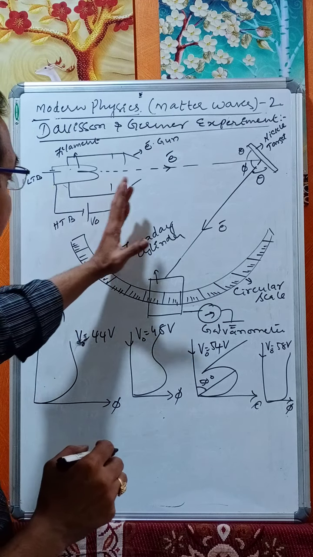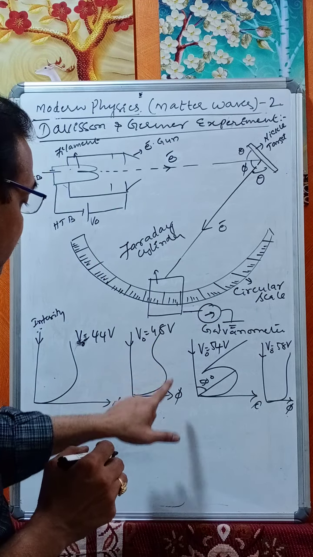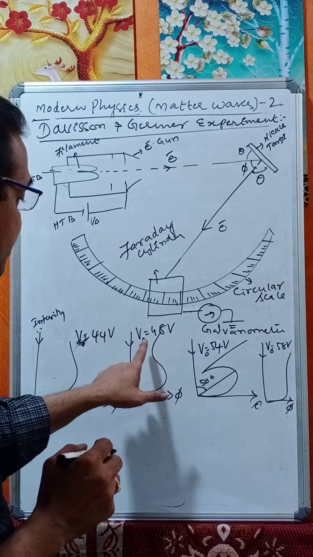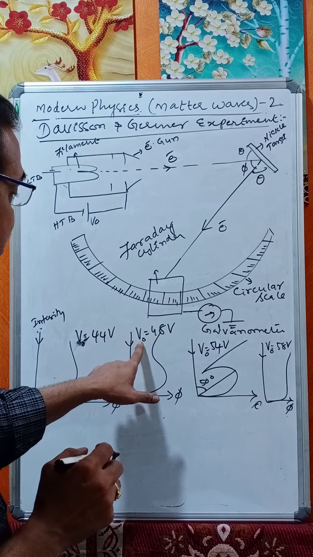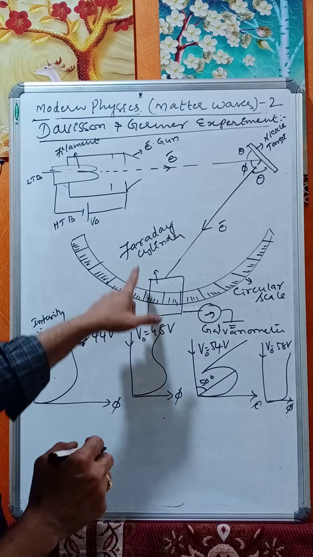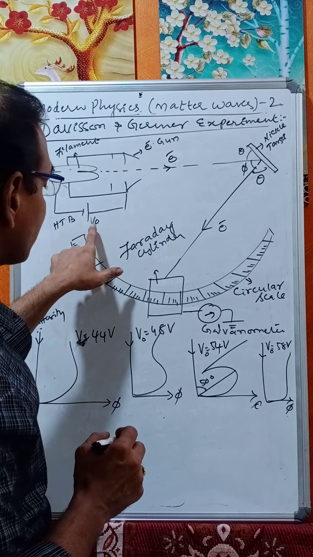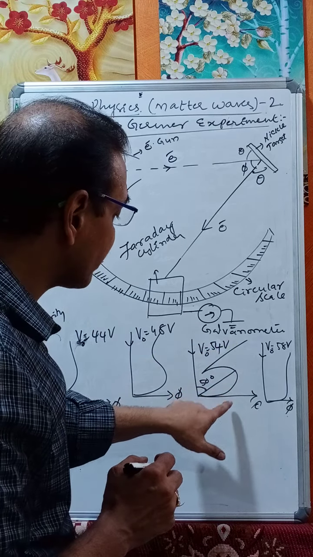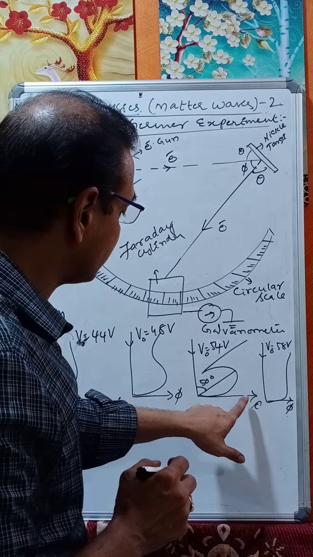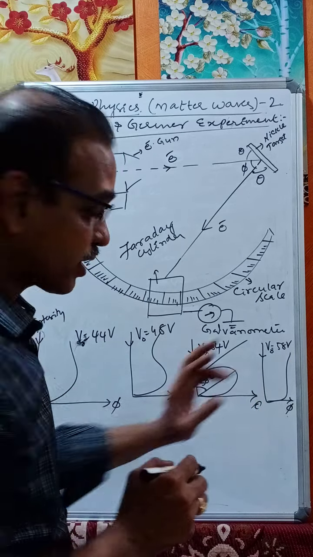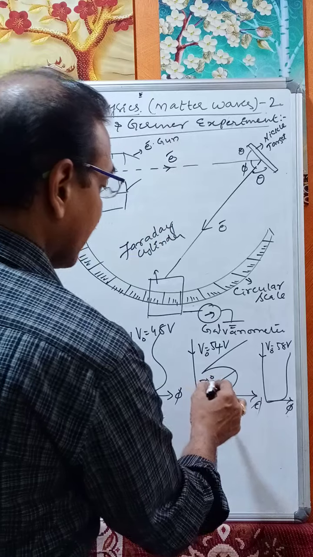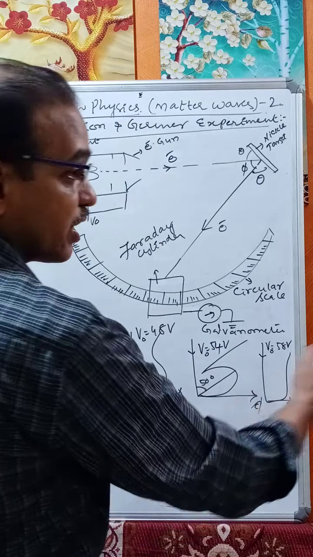Now increase the accelerating potential to 48 volts. Then plot phi versus intensity for accelerating potential V0. Then increase this accelerating potential to 54 volts and again vary the scattering angle phi. Then plot a graph. Again increase it and we get a series of graphs.